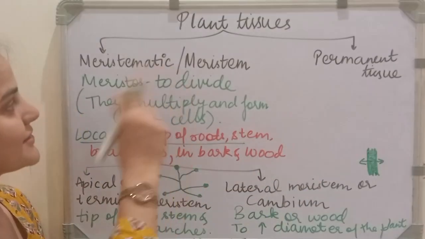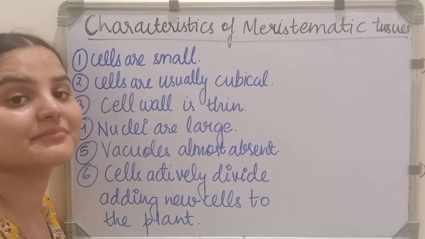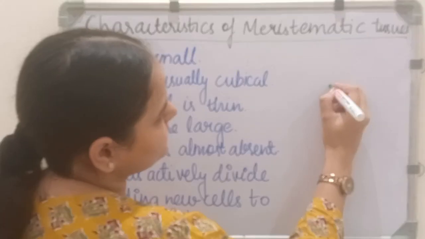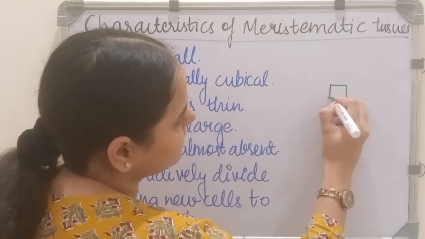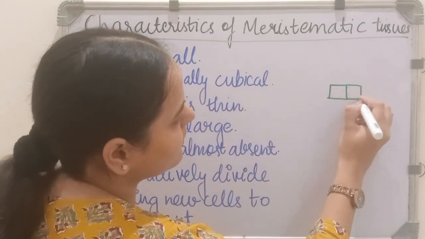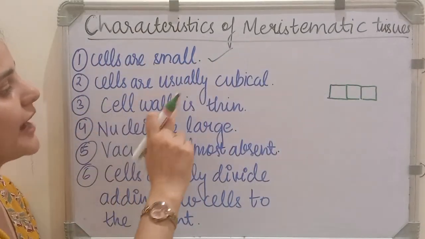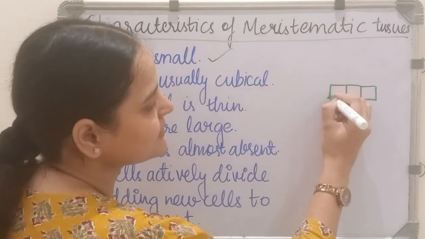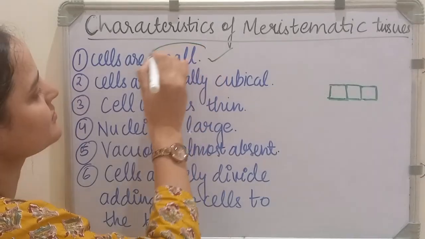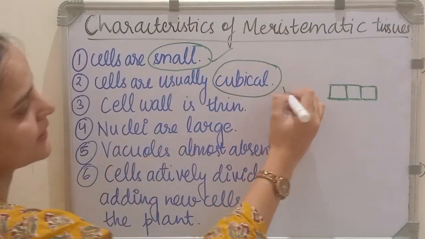Okay, so let's first study the characteristics of meristematic tissue, or meristem. The meristematic cells are small. Suppose I'm drawing a meristematic cell. The cells are small like this. This is the first point. Now, cells are usually cubical. They are cube-like, you may see these are cube-shaped cells. So they are small and usually cubical.